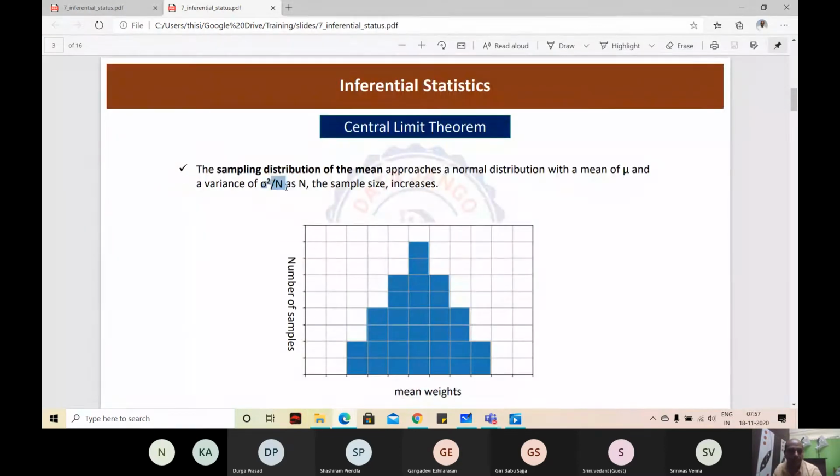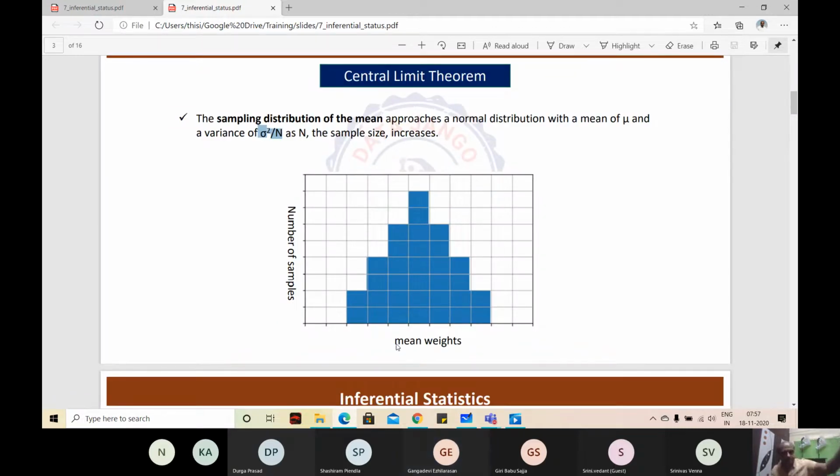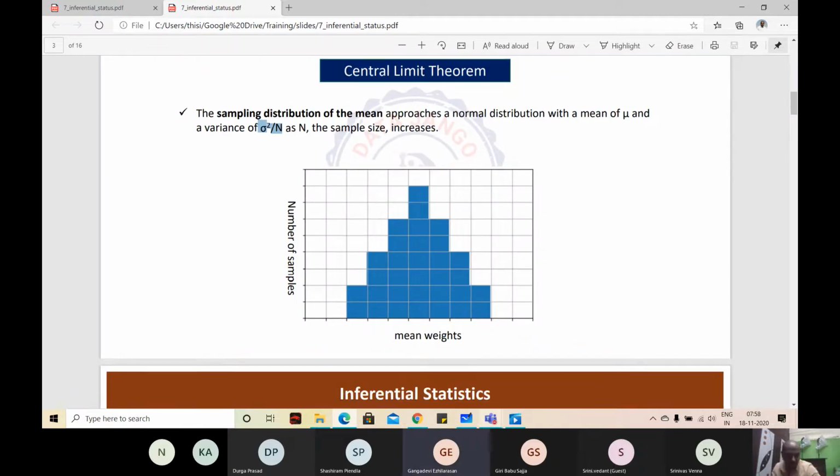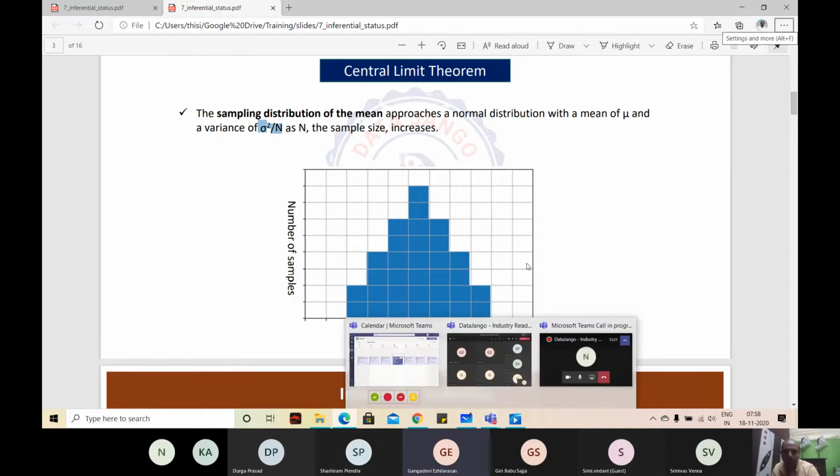We can calculate the standard deviation using this formula. If you calculate the standard deviation of a sampling distribution of means using this formula, we call it a standard error. If you calculate the standard deviation of the sampling distribution of means using the original standard deviation formula, you call that a standard deviation.